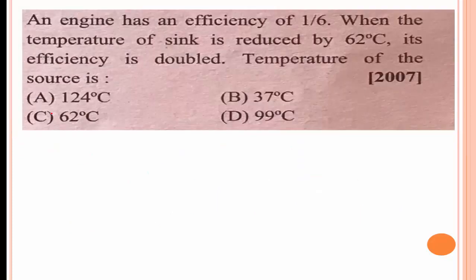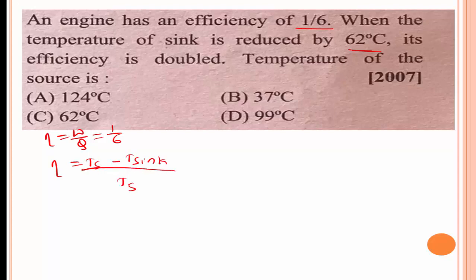Then the next problem is, an engine has efficiency of 1 by 6, that is eta equal to W divided by Q is equal to 1 by 6. When the temperature of the sink is reduced by 62 degrees Celsius, its efficiency is doubled, then the temperature of the source is, here the efficiency of the engine eta is equal to temperature of the source minus temperature of the sink divided by temperature of the source.